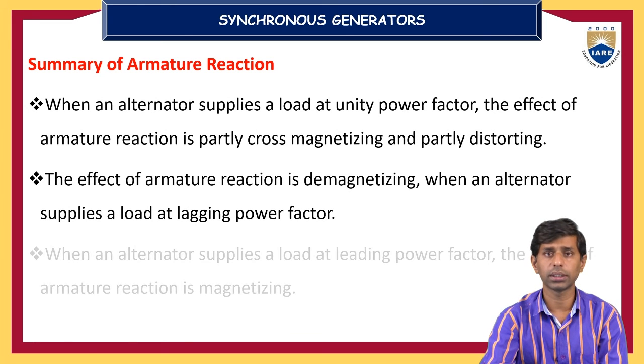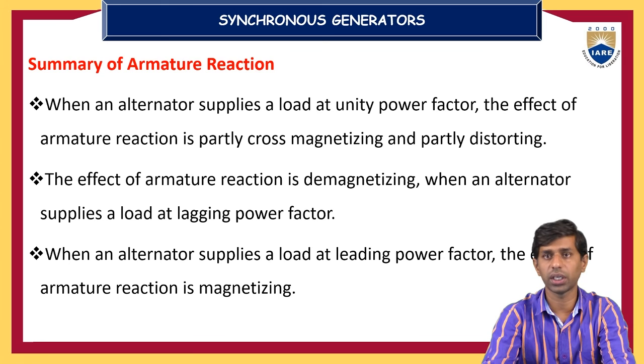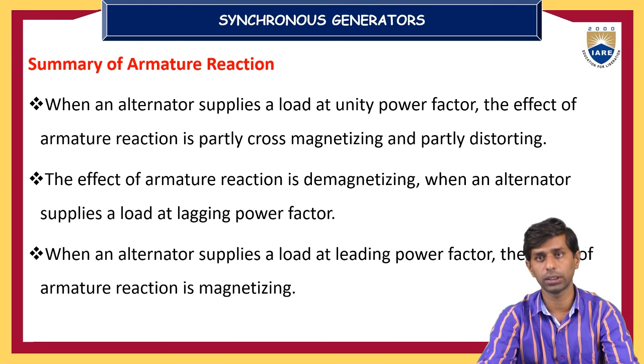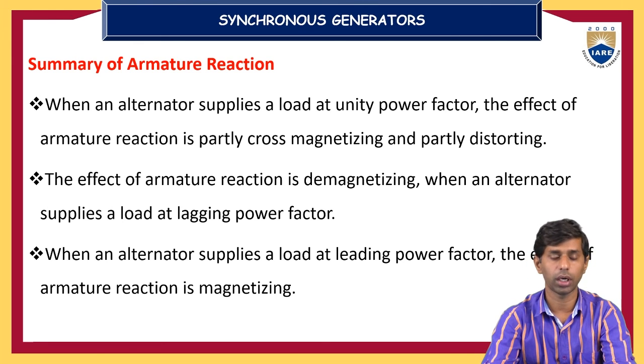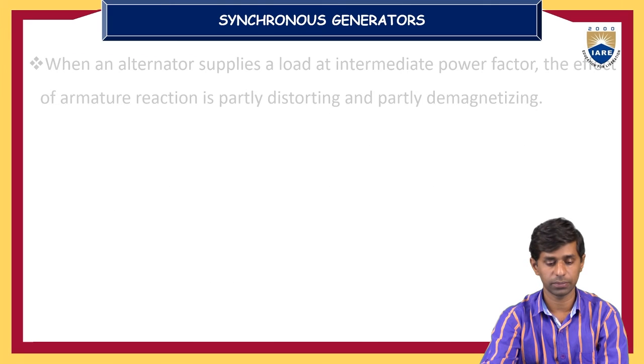So, the summary of the armature reaction. When an alternator supplies a load at unity power factor, the effect of armature reaction is partly cross magnetizing and partly distorting. The effect of armature reaction is demagnetizing when the alternator supplies a load of zero lagging power factor, or else a lagging power factor load. Armature reaction effect is magnetizing when the alternator is supplying a load at leading power factors.